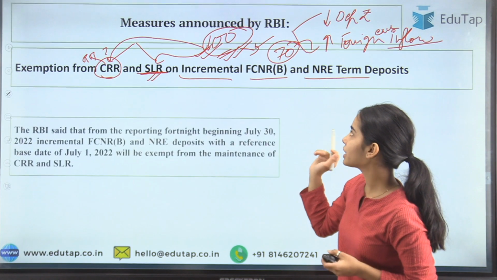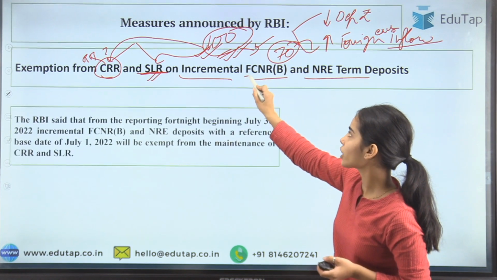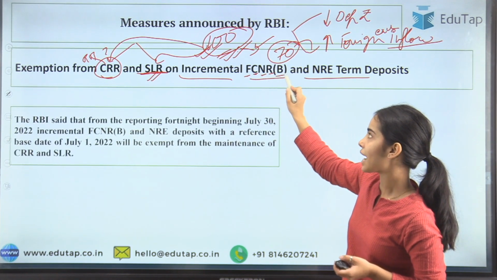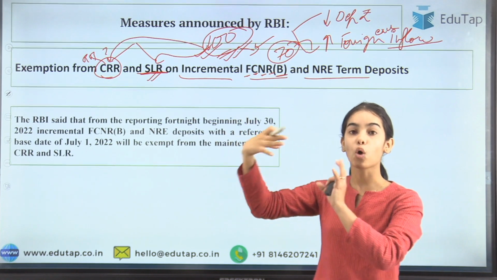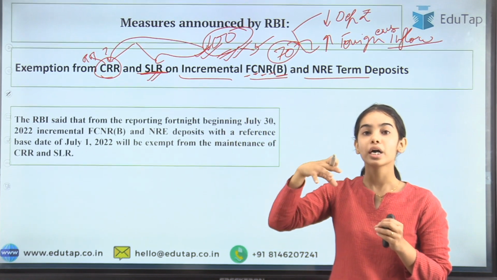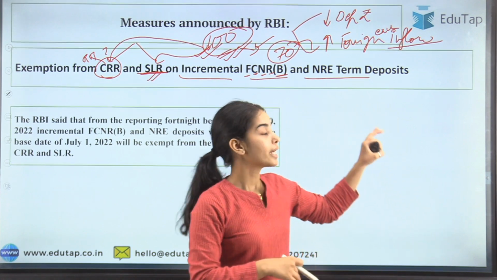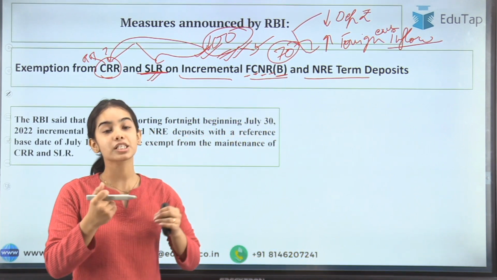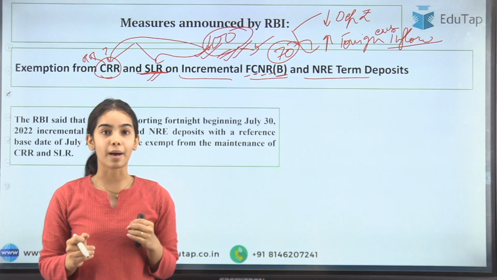Now what is this incremental FCNR? This is the foreign currency non-resident bank deposits that is happening, that the non-resident Indians, they are also depositing in our country. Okay, this NRE is the non-resident external deposits that is happening.